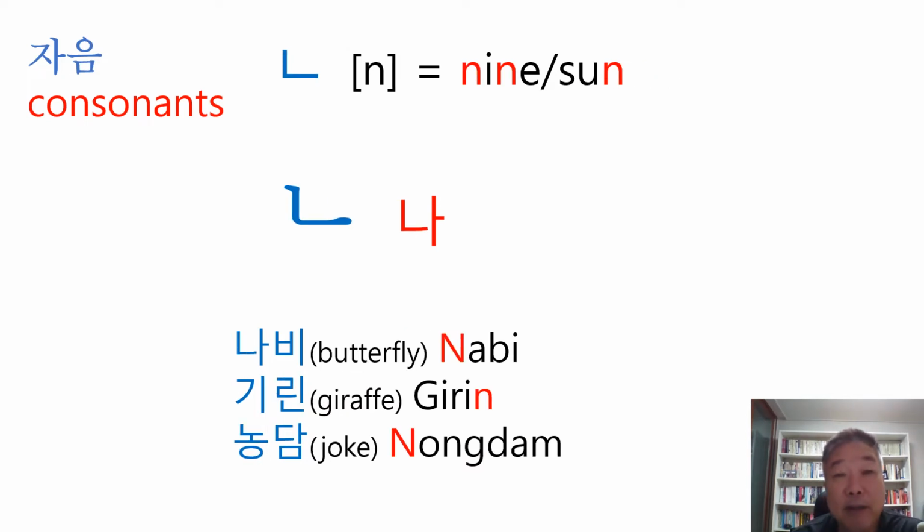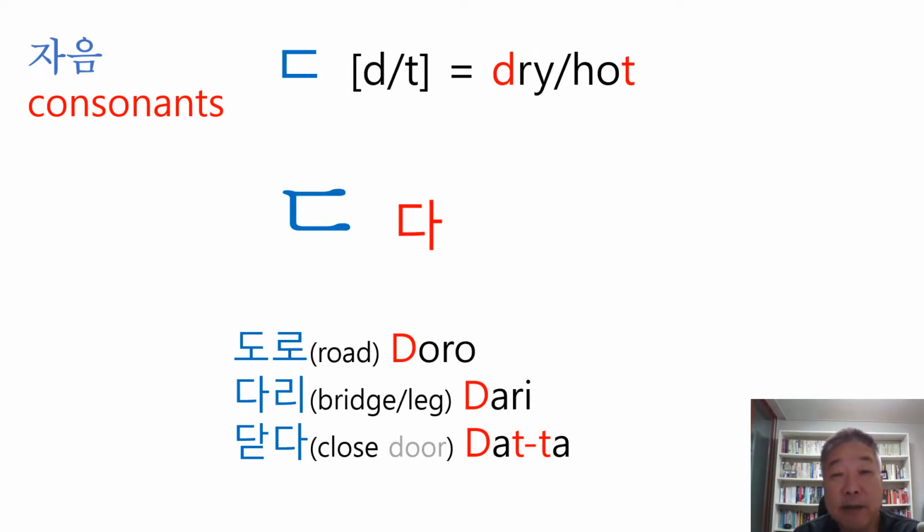And the next one is 나. We have 나 words like this. 나비, which means butterfly. 기린, which means giraffe. And 농담, which means joke. See? These are 나 words.